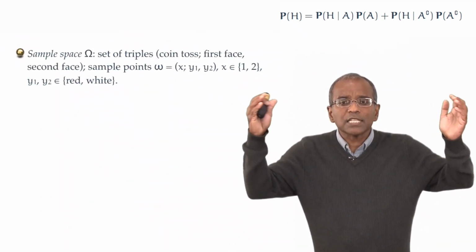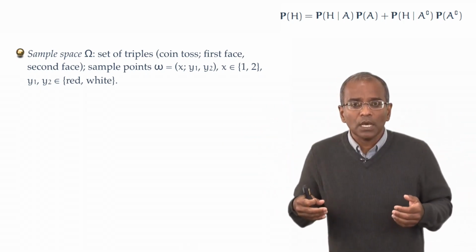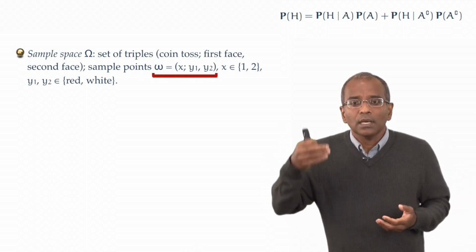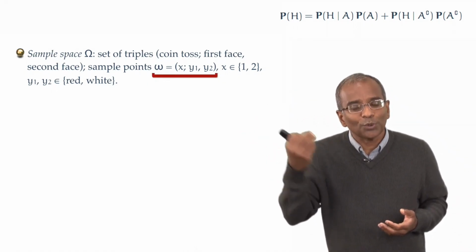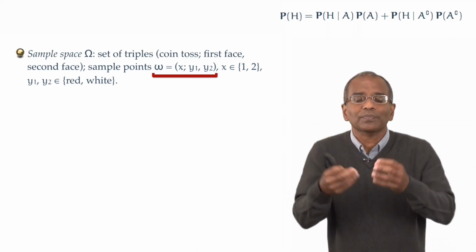Second, the outcome of the first throw. Third, the result of the second throw. And so, to completely specify an idealized outcome for this experiment, one has to specify a triple of possibilities. The selection of the die, 1 or 2, and the results of each of the 2 throws.